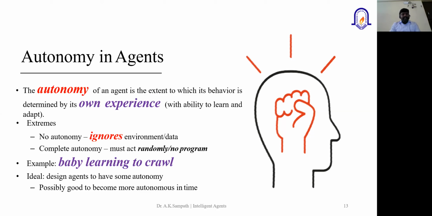An example I could give is a baby learning to crawl. This is human autonomy. Initially, when the baby is born, it does not know how to speak, how to walk, or how to move. But day by day, it learns from its own experience. It learns to crawl, then it learns to walk, and then it learns to run. So all these things are an example of autonomy in agents.